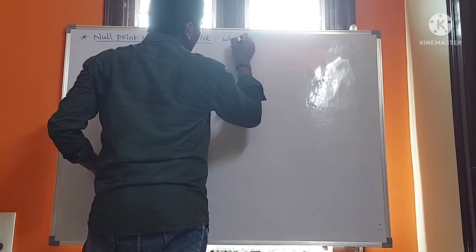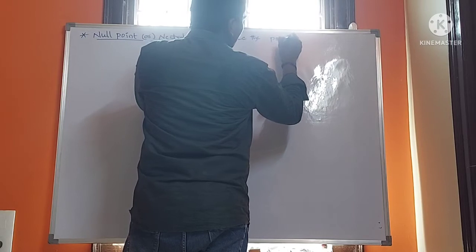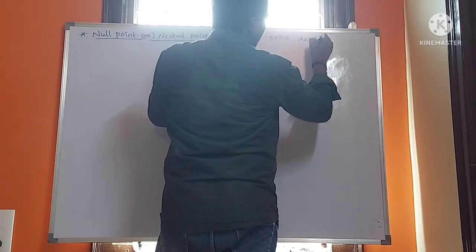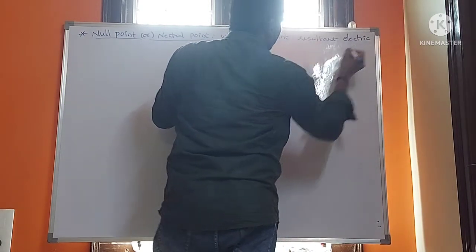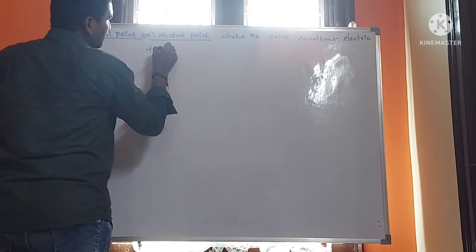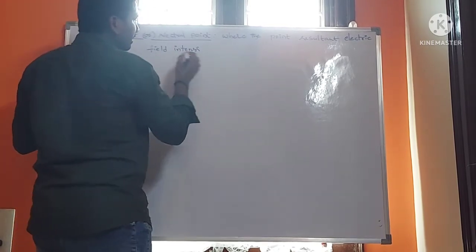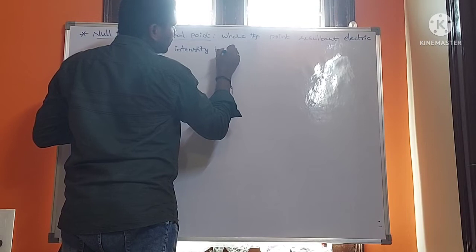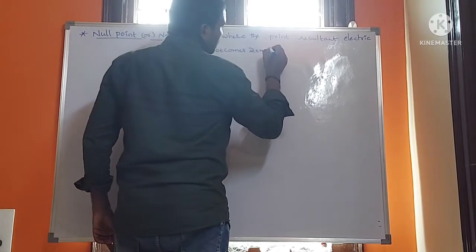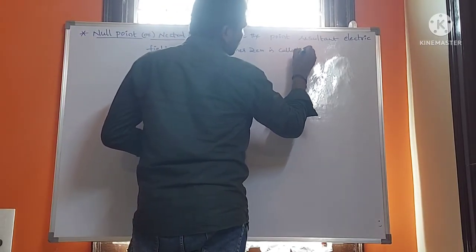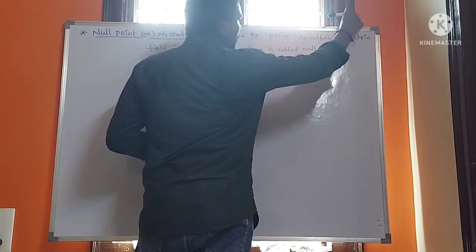The point where the resultant electric field intensity becomes zero is called the null point.